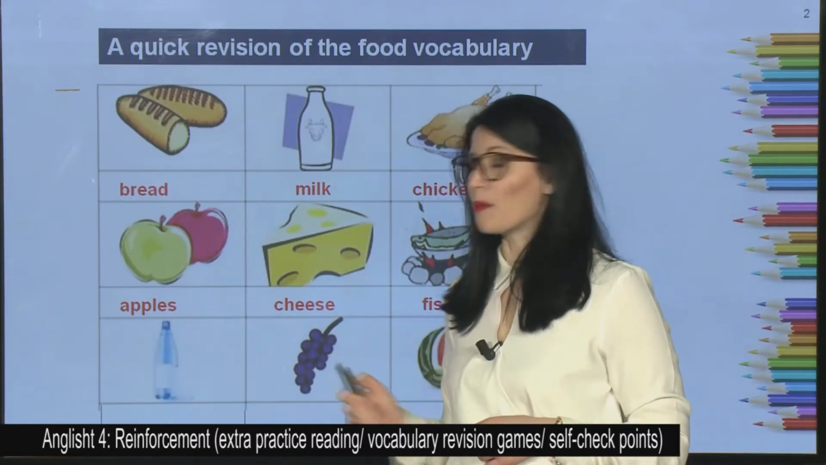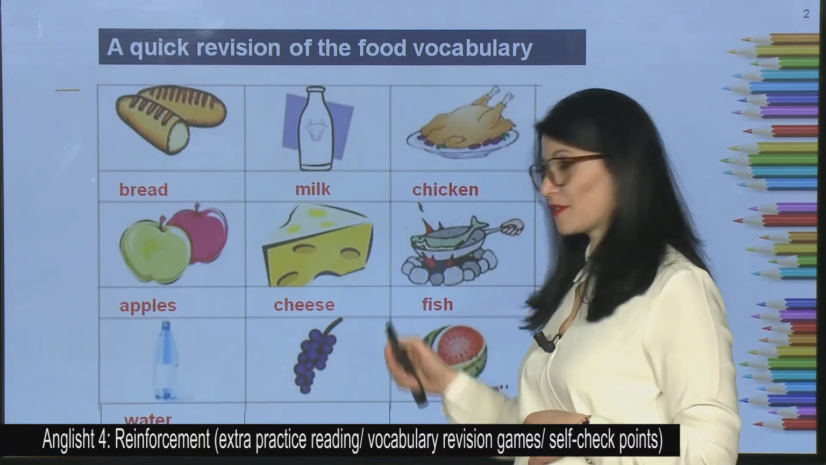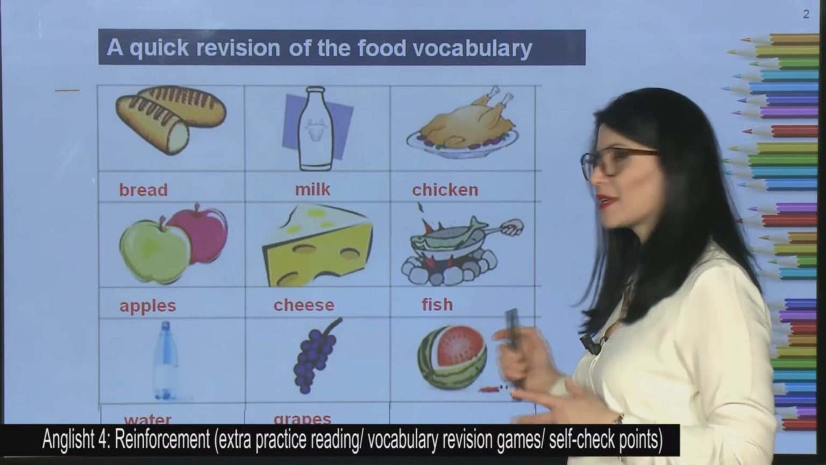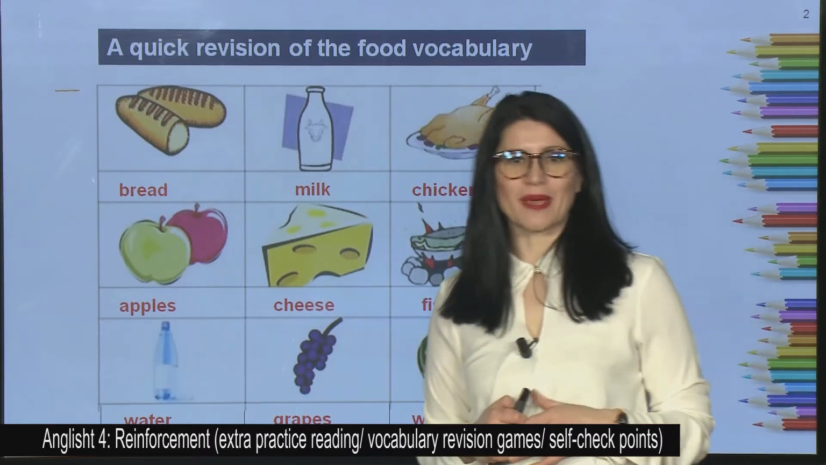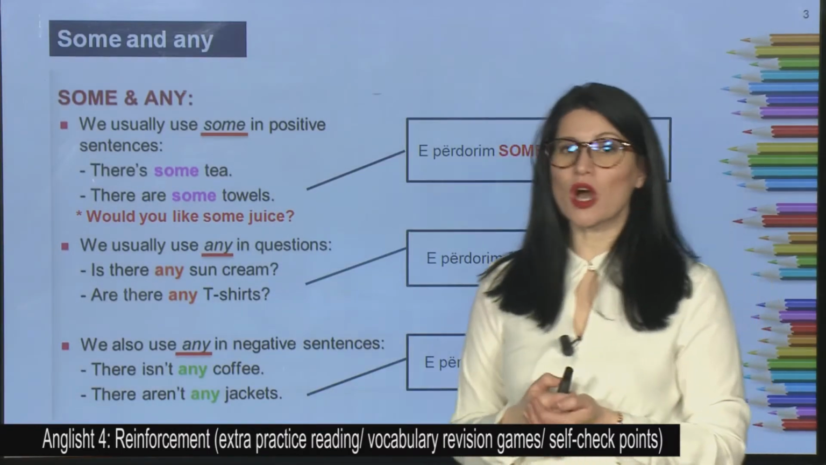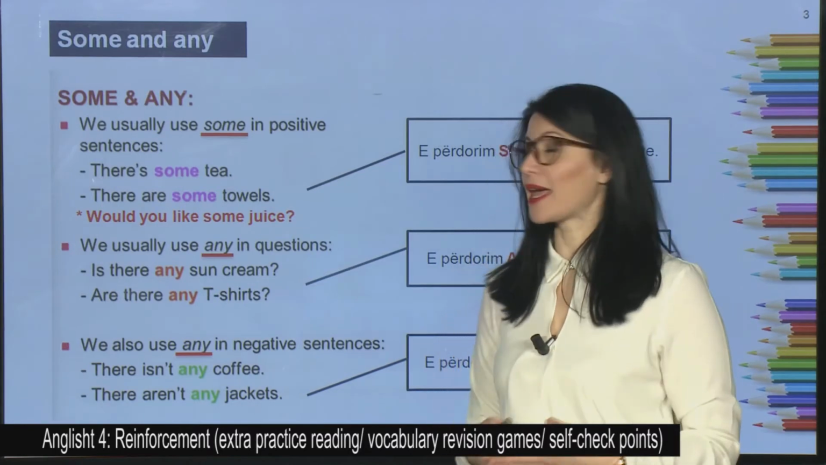Then we have a bottle of water. Another fruit, right? It's grapes. And the last one, watermelon. Now let's go on with a short revision of some and any. So when do we use some and any?